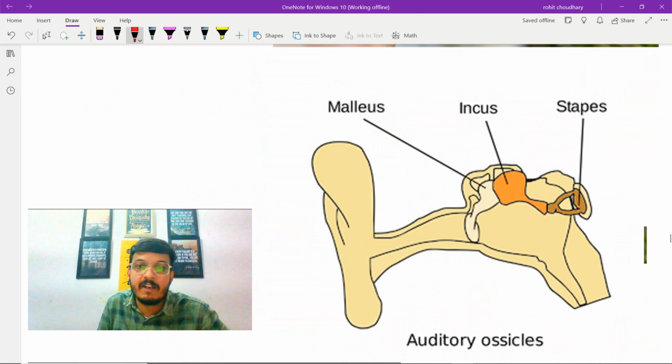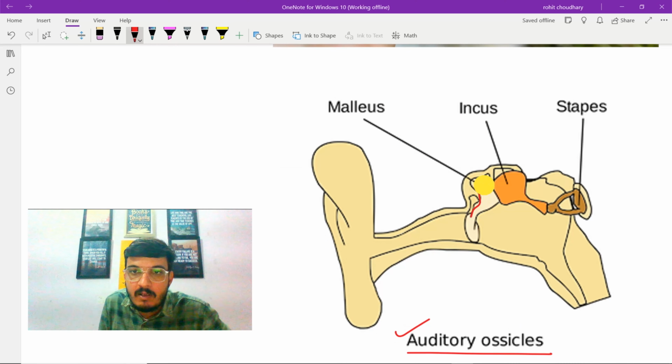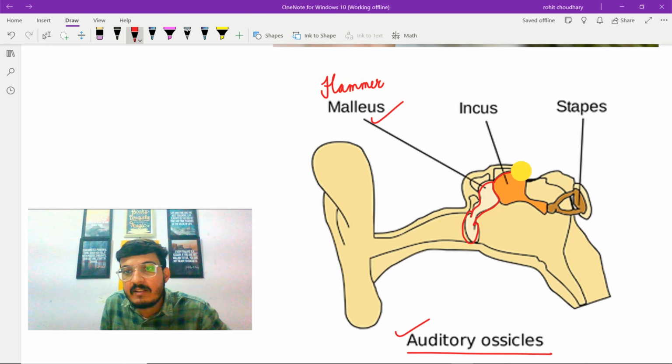So, this is the diagram of the ear ossicles, also known as auditory ossicles, and this is the first small bone that is located in the middle ear, and this is named as malleus, and it is hammer shaped. As you can see by looking at its structure, it is hammer shaped. Then comes the second small bone located in the middle ear, that is incus. So this is incus and it is anvil shaped.